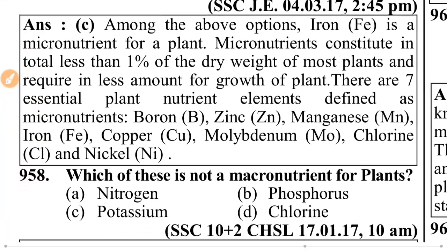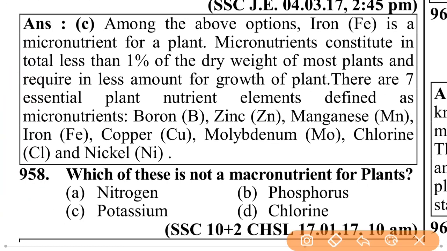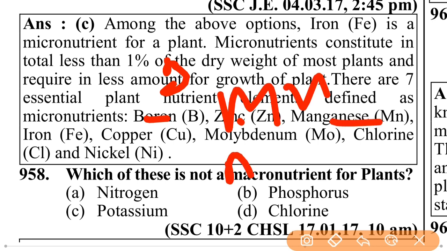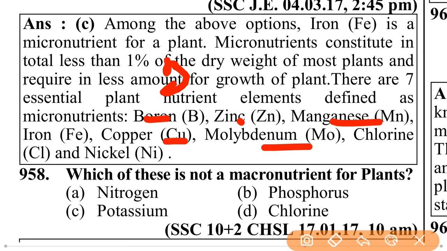And what are micronutrients? There are 7 micronutrients. A micronutrient is a nutrient required in the smallest quantity. They are boron, zinc, manganese. Mn means manganese and Mg means magnesium, so remember the difference between manganese and magnesium. Then iron, Fe; copper; molybdenum, Mo; chlorine, Cl; and nickel, Ni.